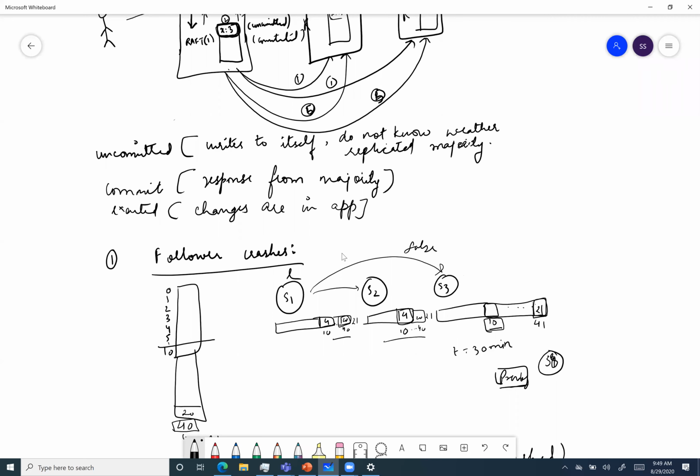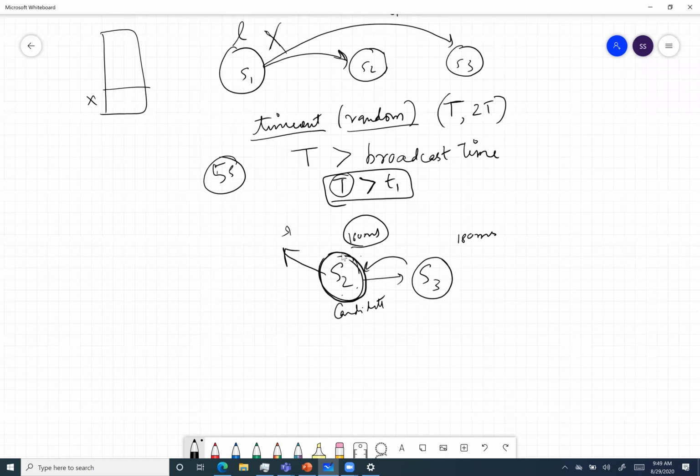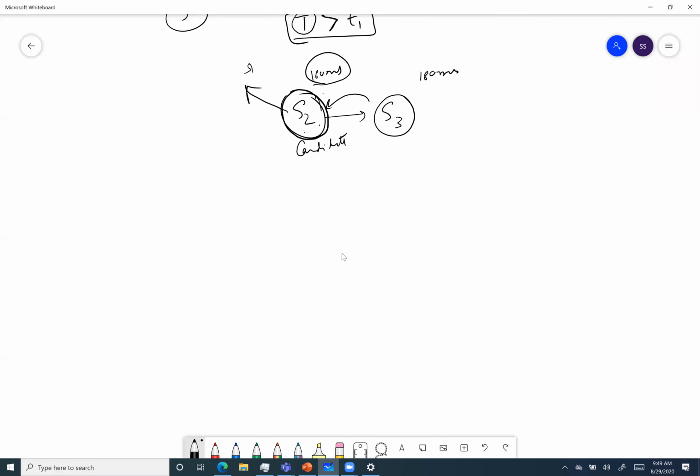So what will happen in some cases is that the value, for example, if there is a network partition. Network partition is not a good case, maybe I'll talk like that.